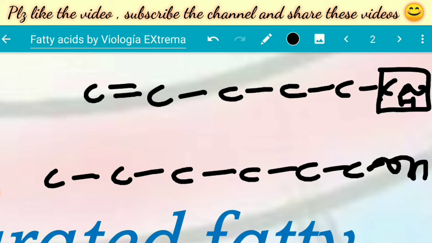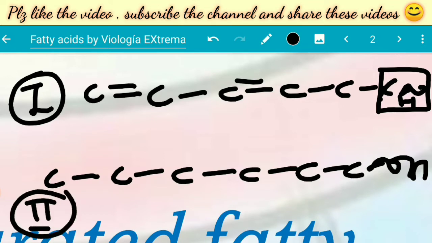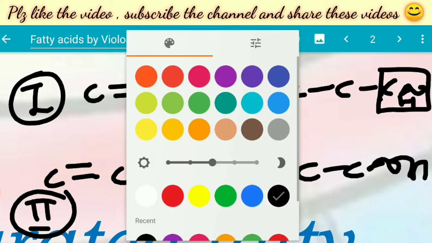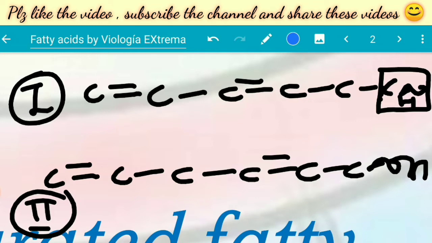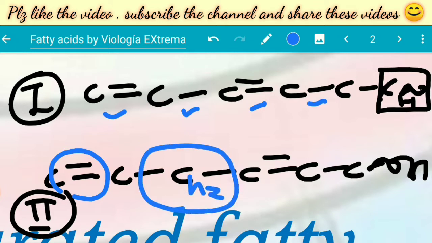Either they can be in alternate single bond and double bond, like in this first case, or they are not in alternation, meaning the two double bonds are separated by a methylene group. In the first case, double bond, single bond, double bond, single bond, there is alternation between them, so they are called conjugated. Or the double bonds have a methylene group, this CH2, between them.